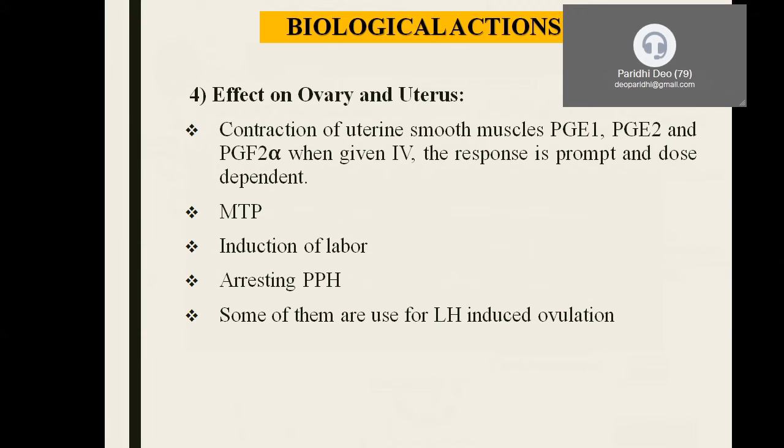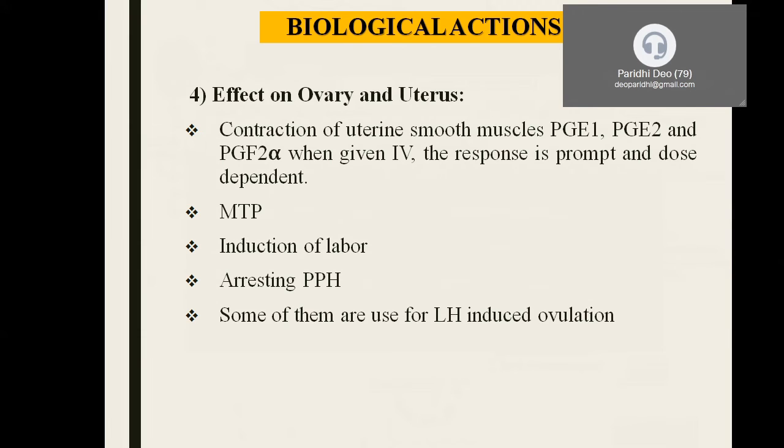So the induction of labor is favorable with prostaglandins, and they are also used for arresting postpartum hemorrhage, since they cause contraction of the smooth muscles and the vasculature of the arteries or veins supplying the uterus. Since they cause constriction of these, they can arrest the bleeding.